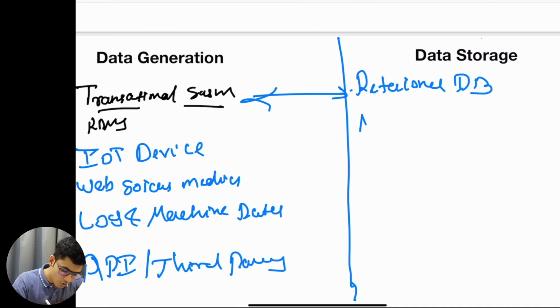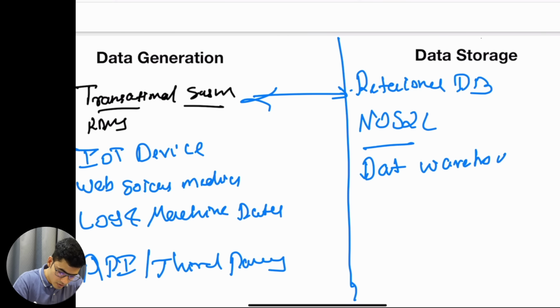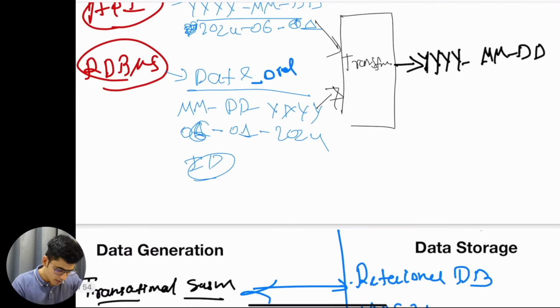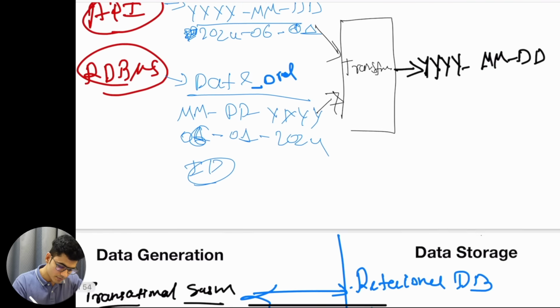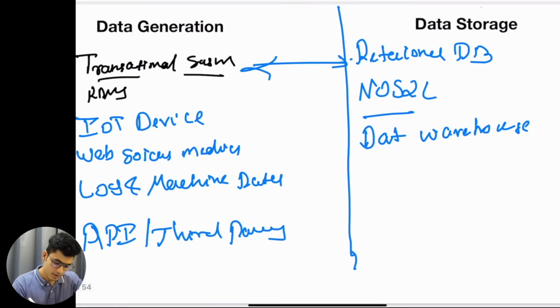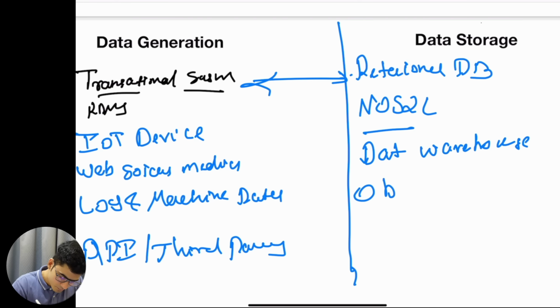We also have a NoSQL database. Okay, NoSQL database that we will understand. For data storage, we have data warehouses. Okay, we are talking about this particular thing. Okay, the thing that we understood about the storage. Okay, generation and ingestion is this part. This is the data generation, okay, and the storage that we talked about over here is this part, okay. We can store our data into the RDBMS, NoSQL, data warehouse, or object storage.